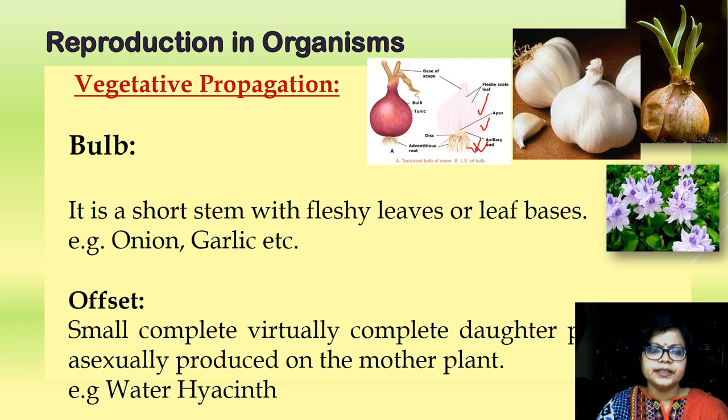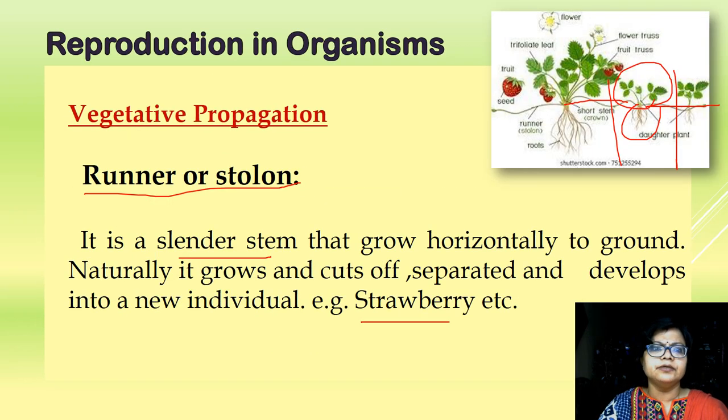Offset, that is where the daughter plants are produced asexually from the mother plant. Example water hyacinth. Actually the term offset is used for aquatic organisms, and the runner is used for terrestrial organisms, terrestrial plants. Runner is used for the terrestrial plants.